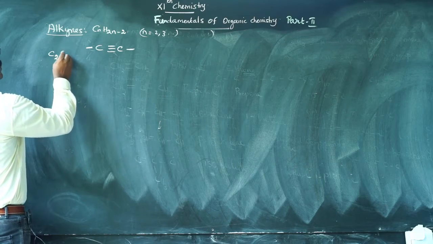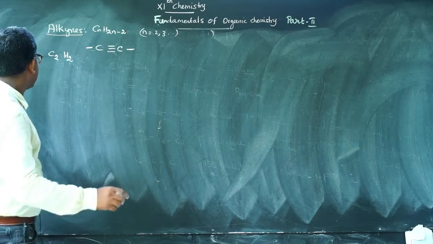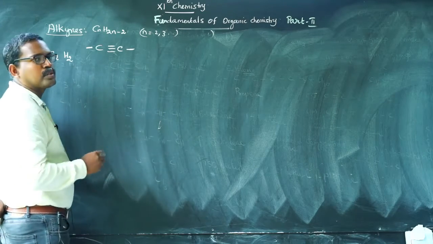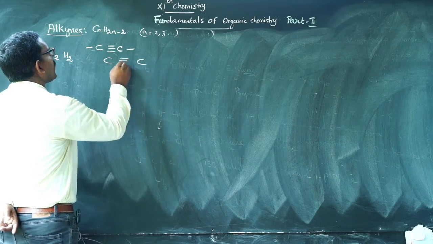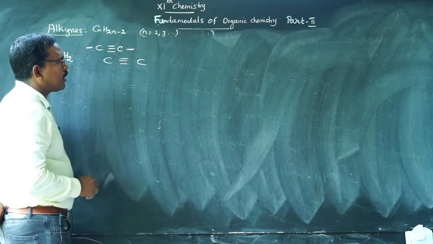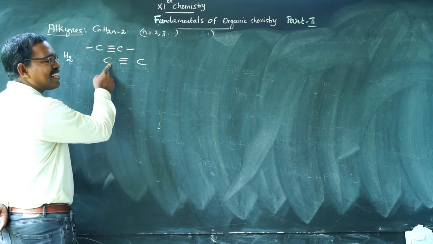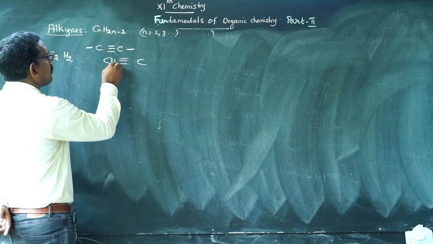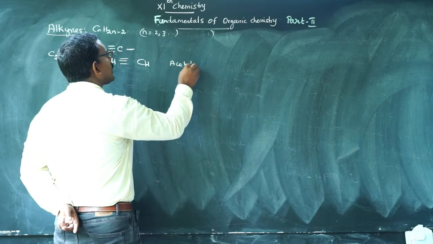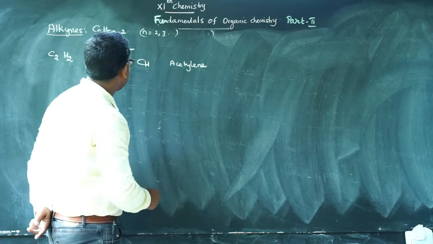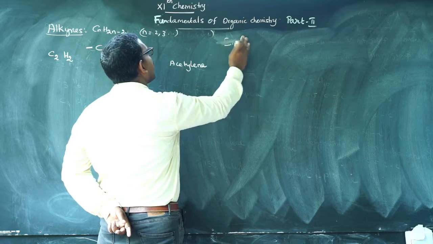C2H2. So how to write the structural formula for this compound? There are only two carbon atoms with a carbon-carbon triple bond. We already learned how to satisfy the valency of carbon as 4. Here the triple bond means each carbon uses 3 electrons, therefore CH triple bond CH. The common name of the compound is acetylene.